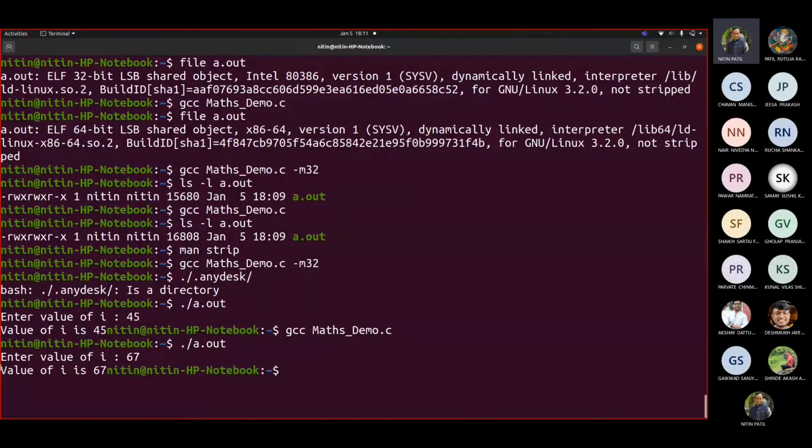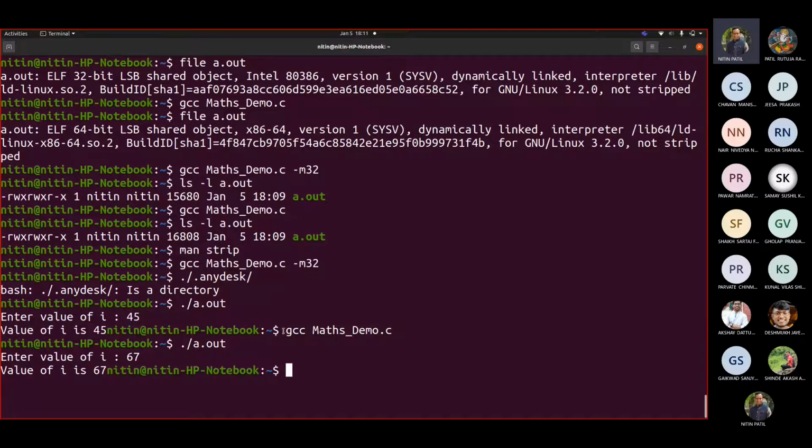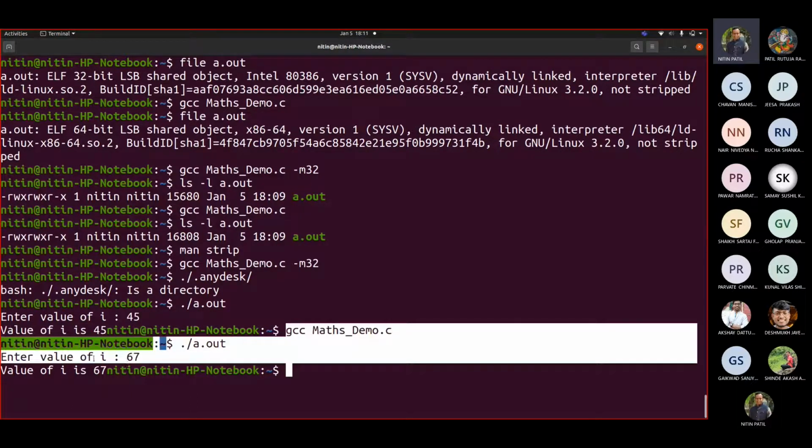So what I did simply: I created a 32-bit file and executed it. I gave input 45. It displayed 45. Now if I remove that -m32 and generate a 64-bit file, I can see that both of them are getting executed. And we saw the size, 15680 and 16800. So both the files give you the same output, though the file size is different, because the object code generated, whether it is 32-bit or 64-bit, is the only difference.